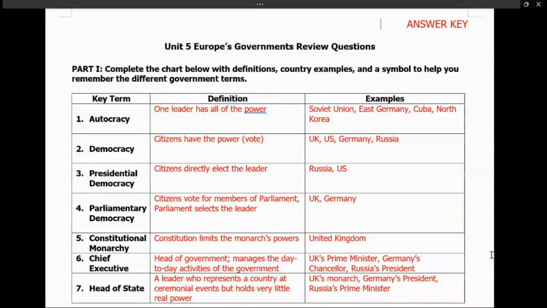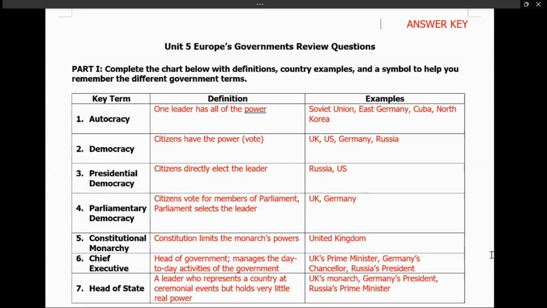Next, we have constitutional monarchy. Constitutional monarchy is when the constitution limits the monarch's power, instead of an absolute monarch who says, "I am the king because God told me." Constitutional monarchy is saying, "I am king, I am a queen, but the constitution tells me I do not have that much power and I'm just here for ceremonial duty." So constitutional monarchy is when they have a king or queen that does not have much power. The United Kingdom has this.